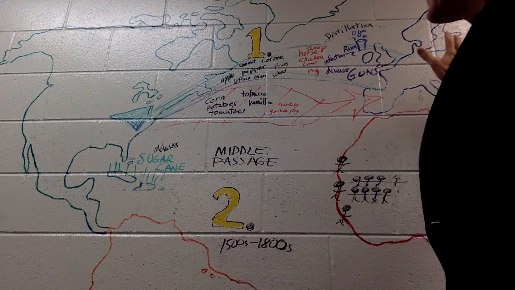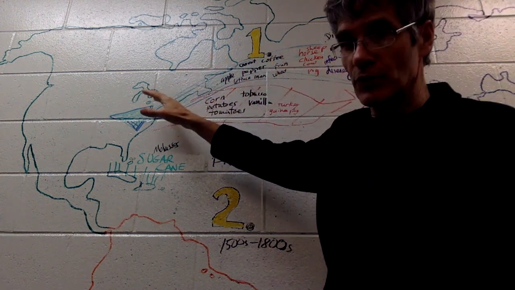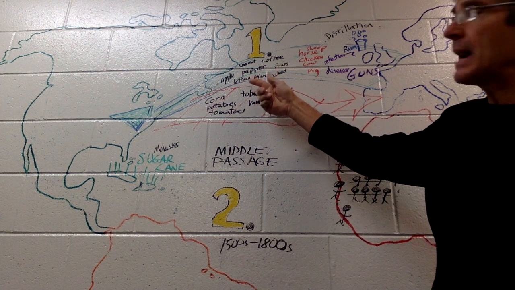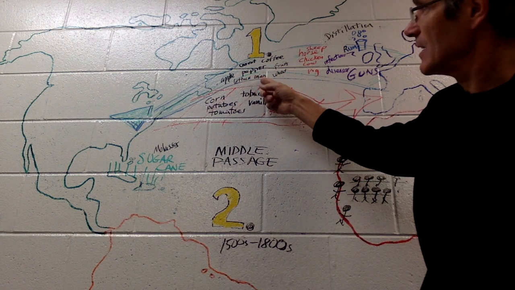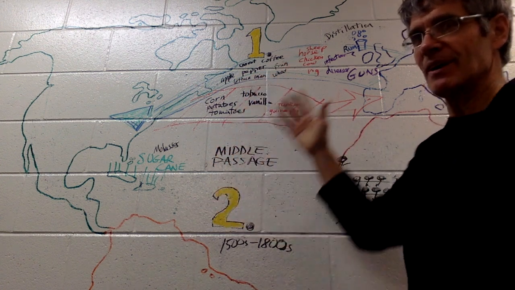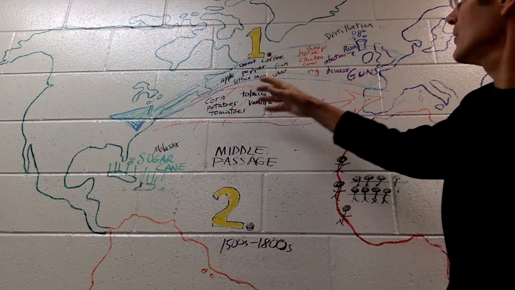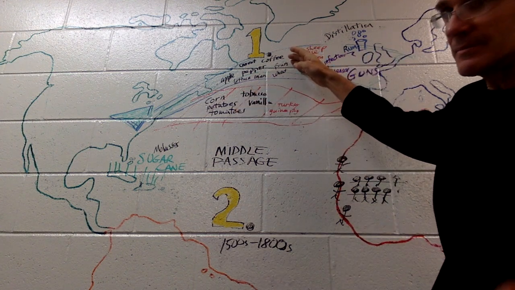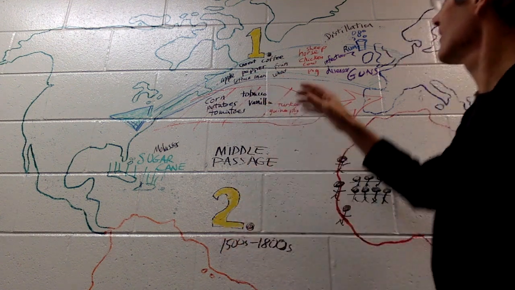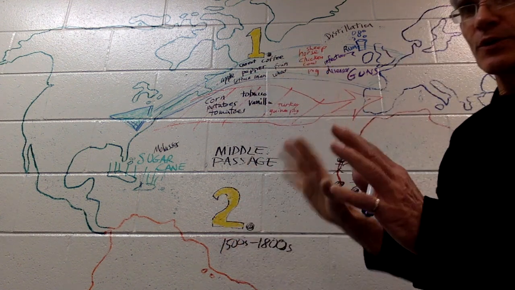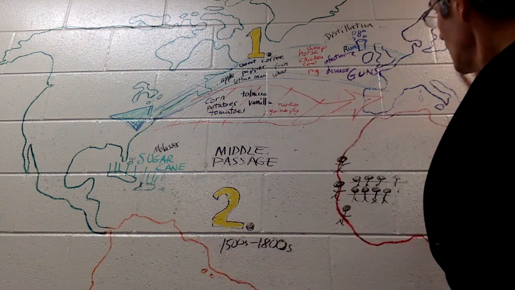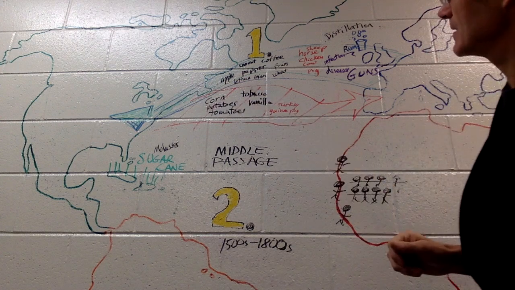On the other hand, things that came from the Old World to the New World in terms of the biological world, apples. We wouldn't have had Johnny Appleseed. Lettuce, onions, peppers, carrots, things we put on our salad, we wouldn't have if they hadn't come from the Old World to the New. Coffee. Starbucks would be out of business without that. And then many kinds of fruits, all different kinds of fruits, not all fruits, but many fruits. And then wheat. Do you like bread? Wheat came from the Old World to the New World at that time.